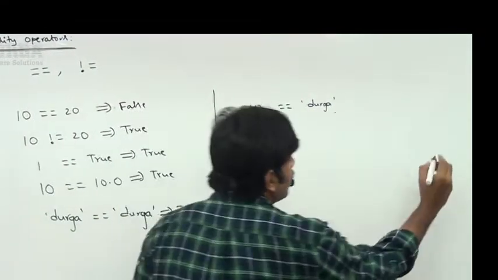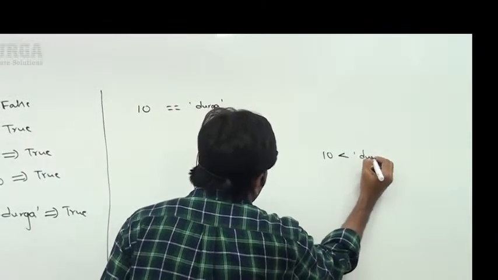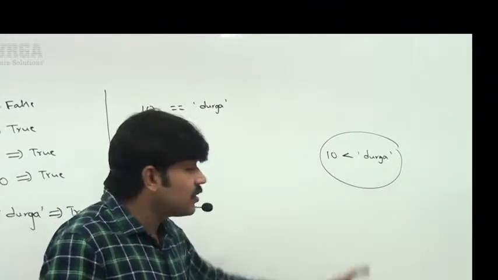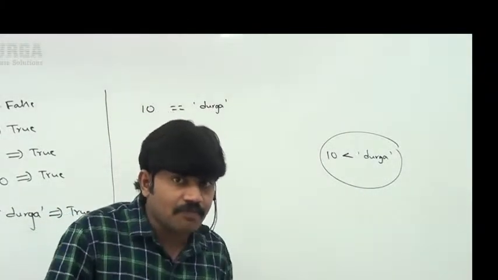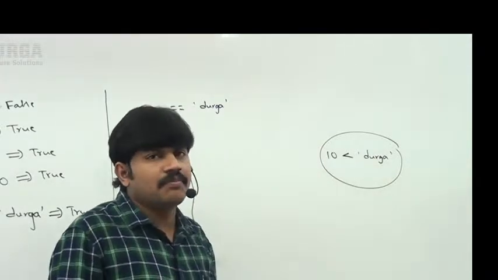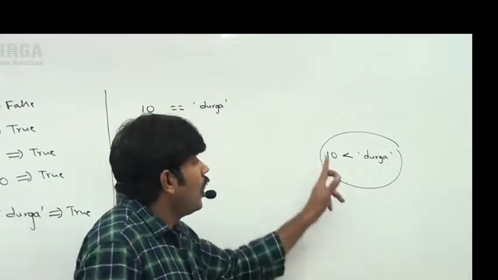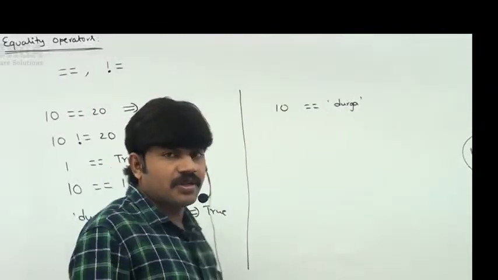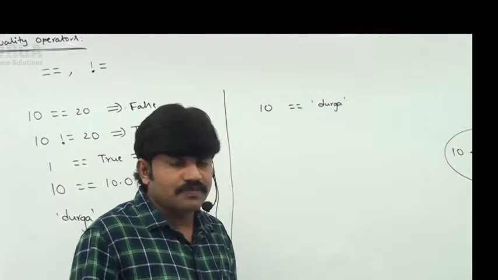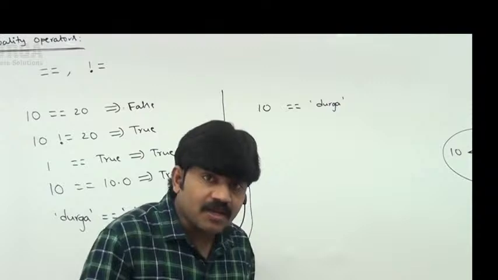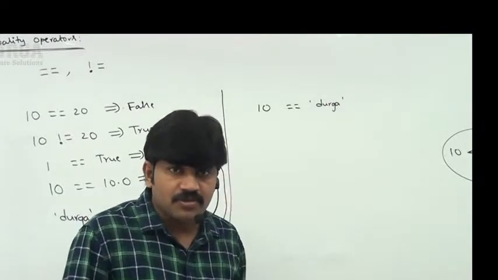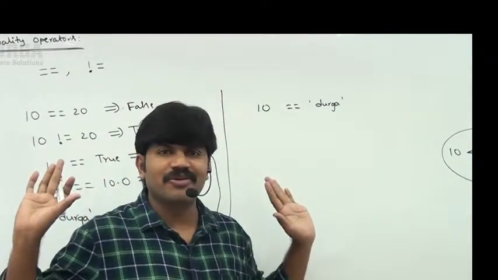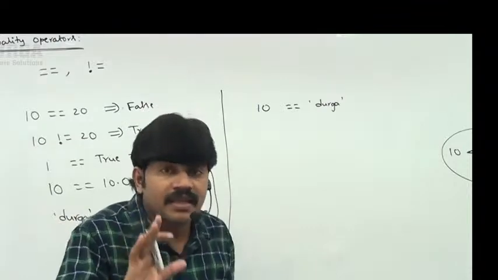Somewhere we covered 10 lesser than Durga. If we do that, we got a type error, because relational operators we can't apply for incompatible types. One is a number, the second one is a string. There is no compatibility. But in this case, what answer are we going to get? The important conclusion: equality operators are applicable for incompatible types also. If there is no compatibility between these two things, simply false is the answer we get. We never get any type error.